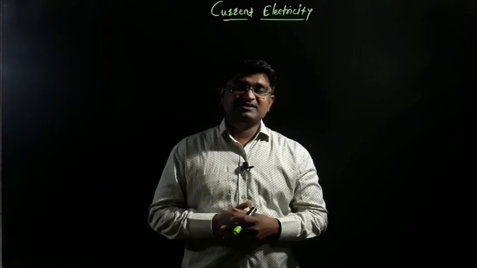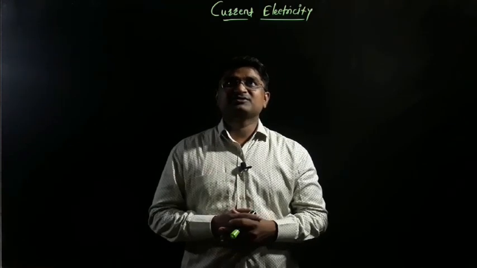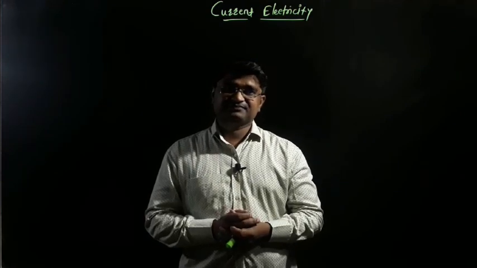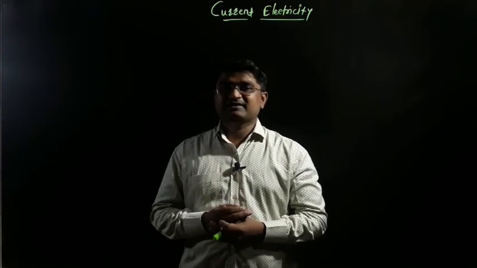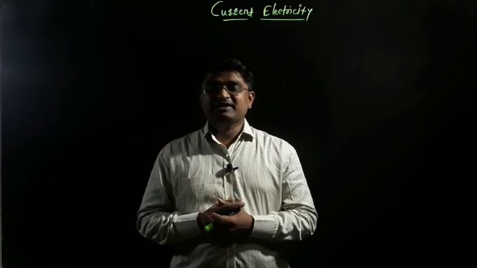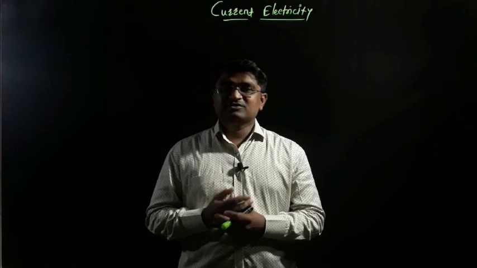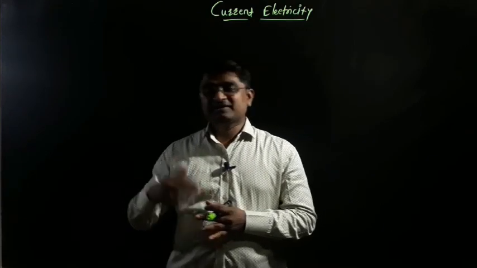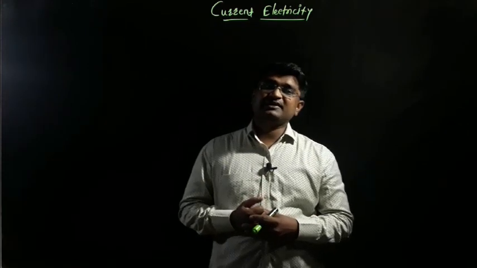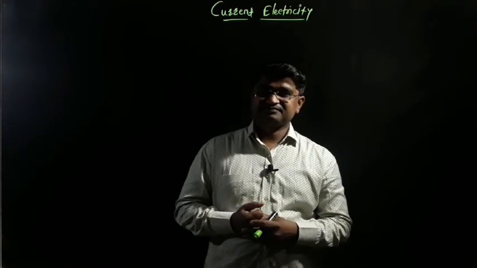Now in last year we already discussed what the technique is to produce electric current, what the definition of electric current is, what is meant by a resistor, and when resistors are connected in series and parallel, what the technique is to calculate the effective resistance when two or more resistors are connected in series and in parallel.